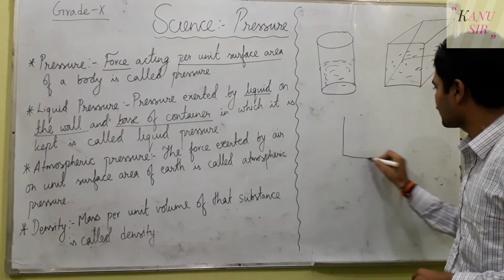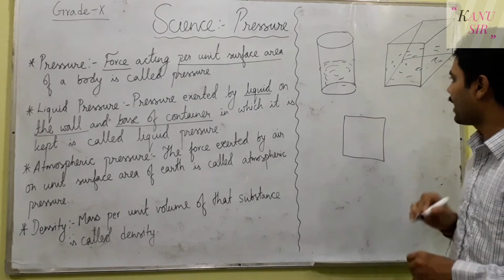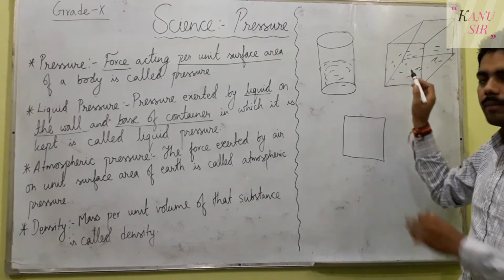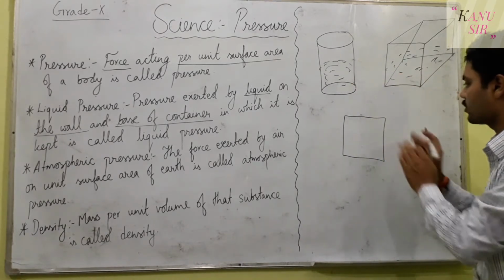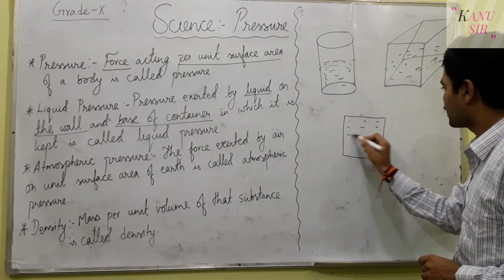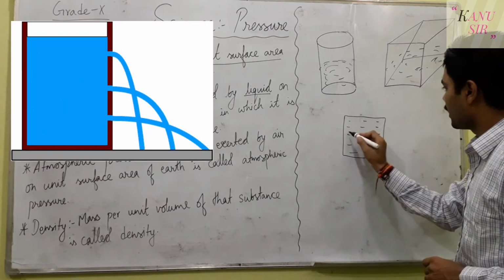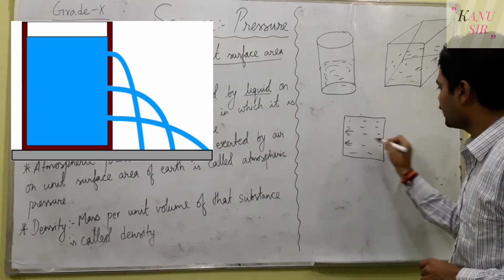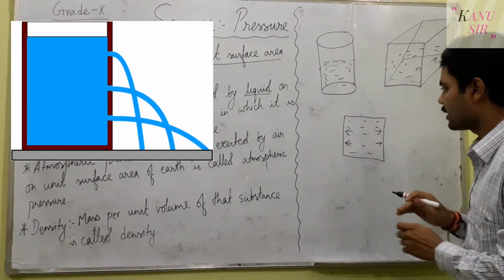I have made a 3D diagram here, but now I have made just a 2D diagram, and if there is liquid in this box, then there will be pressure exerting towards the wall of the container.